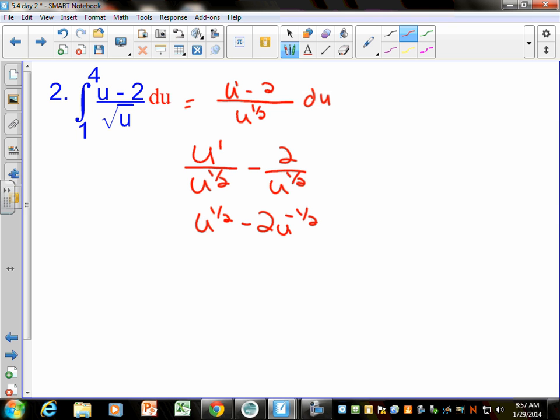Yeah. Which is exactly the same thing. That's why I said it's fine what Sean was doing. That just wasn't where I was going. It's just the exact same thing you would get if you wrote this as u minus 2 times u to the negative 1/2. And then you just distribute and add your exponents. So that still would be u to the 1/2 minus 2u to the negative 1/2. Right? It's just however you see it. But you got to simplify it.